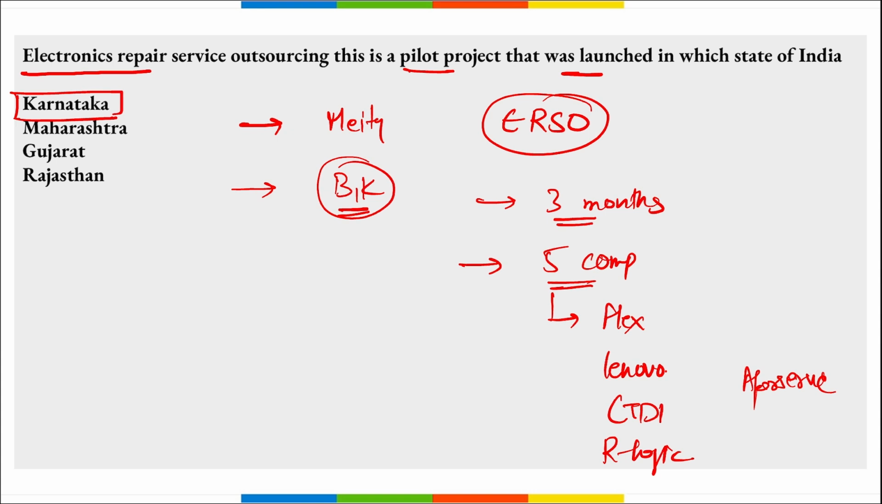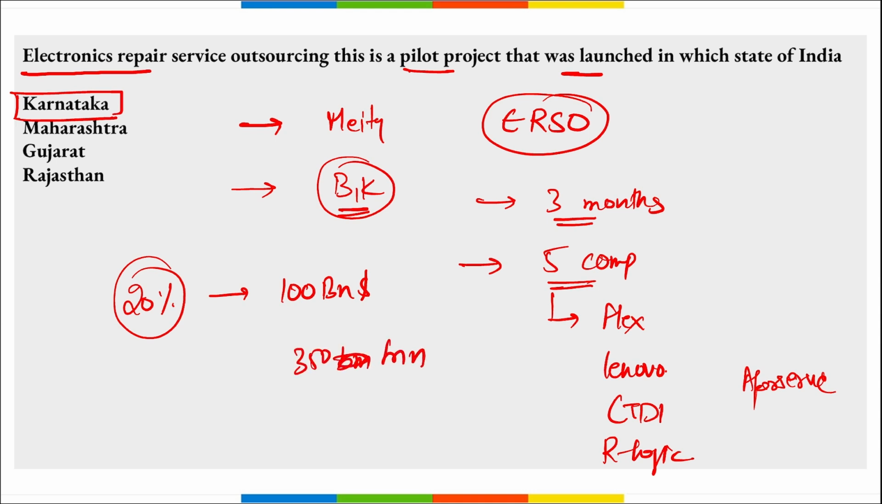Then through this ERSO scheme, India hopes to capture 20% of the global repair service market in the next 5 years, which currently stands at $100 billion. At present, India's revenue from repair service is about just $350 million, and in the next 5 years it is likely to touch $20 billion. Correct? And remember, this initiative will also support Mission LiFE, that is Lifestyle for the Environment, as we are repairing electronic garbage.